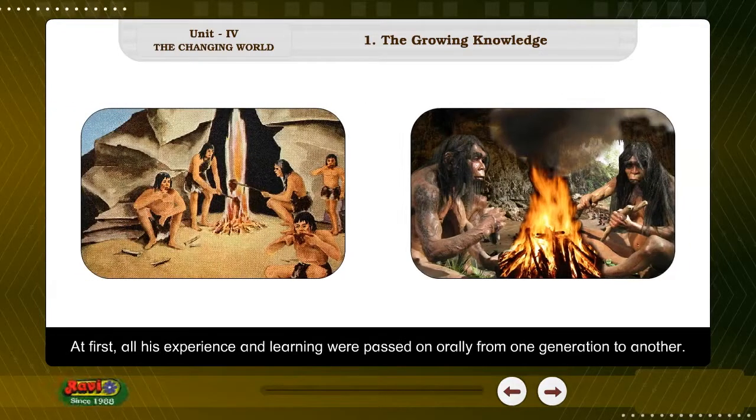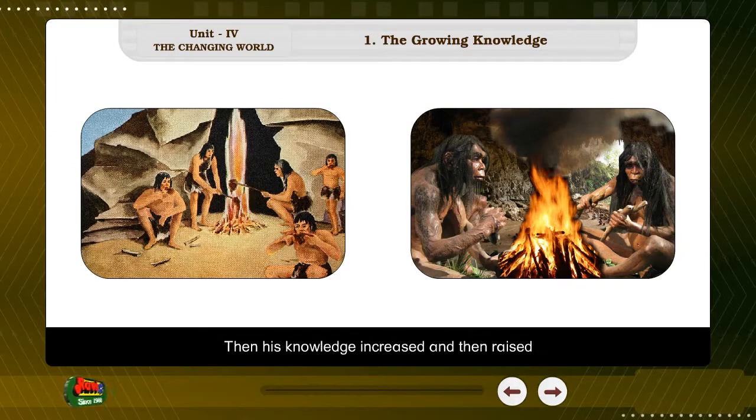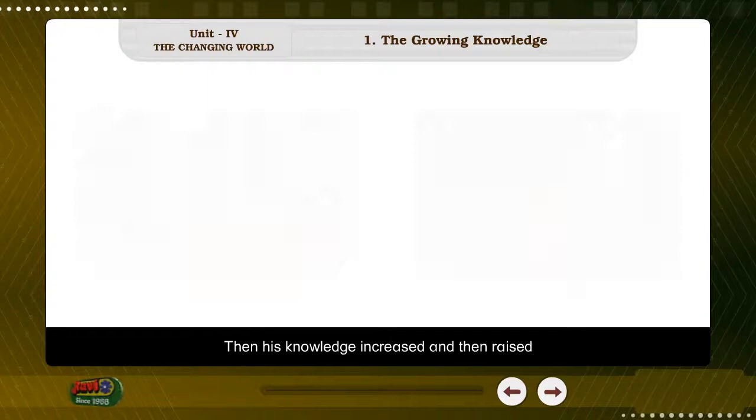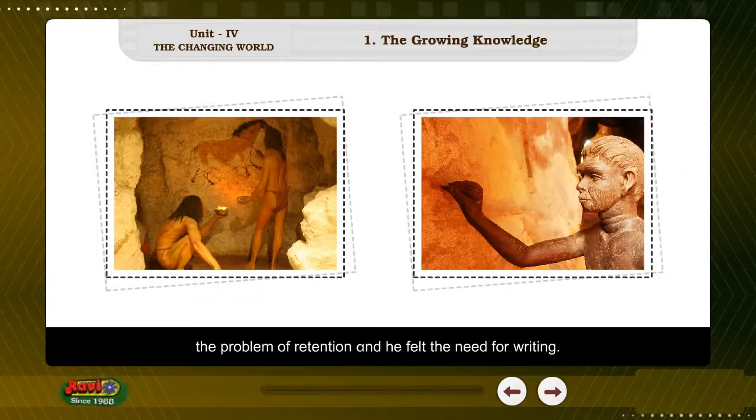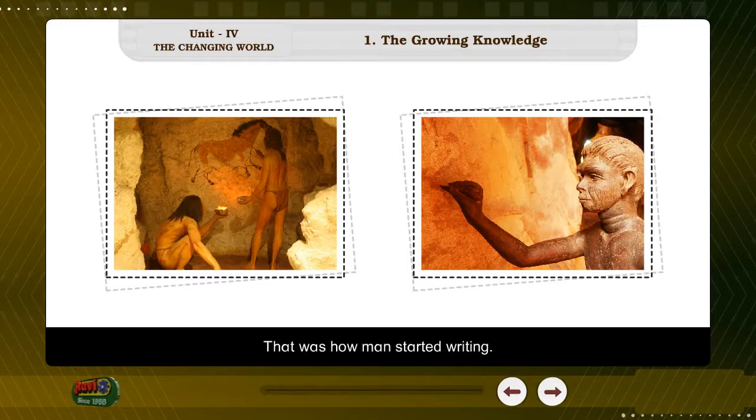At first, all his experience and learning were passed on orally from one generation to another. Then his knowledge increased and raised the problem of retention, and he felt the need for writing. That was how man started writing.